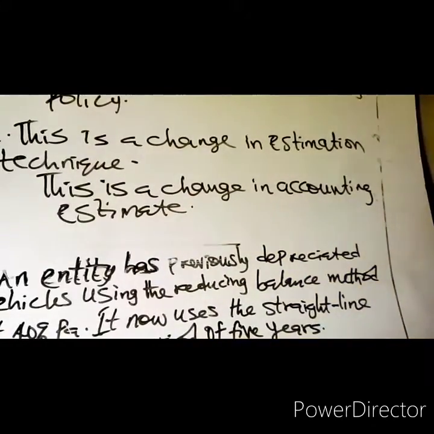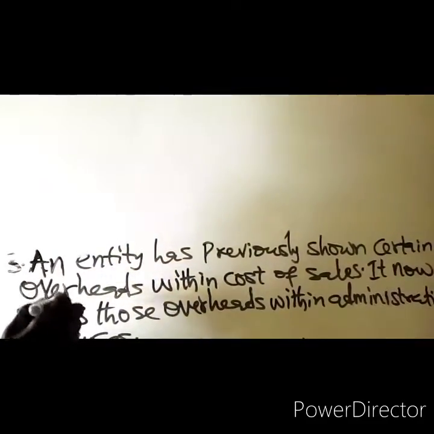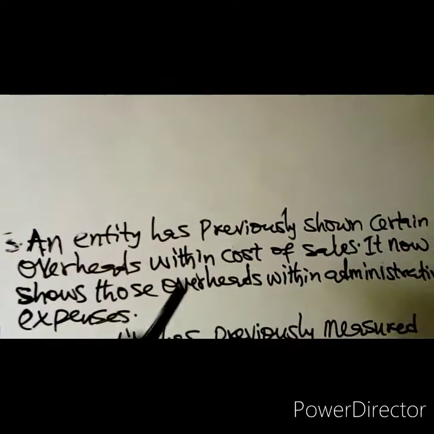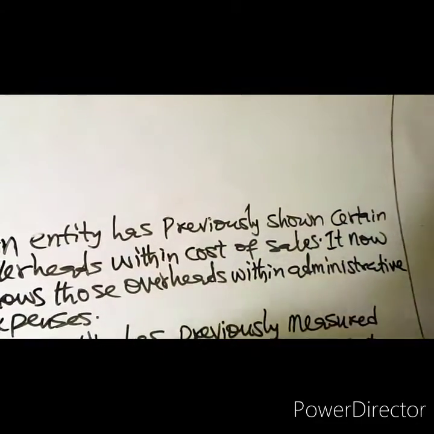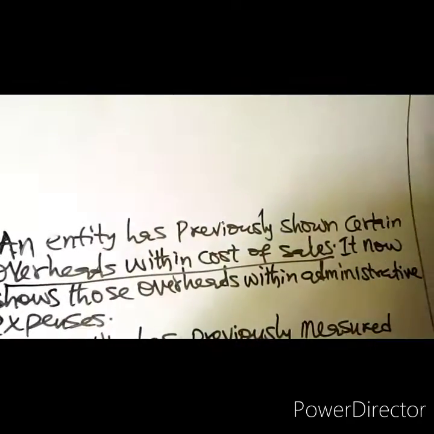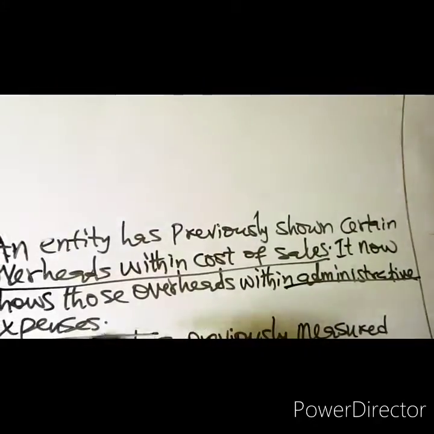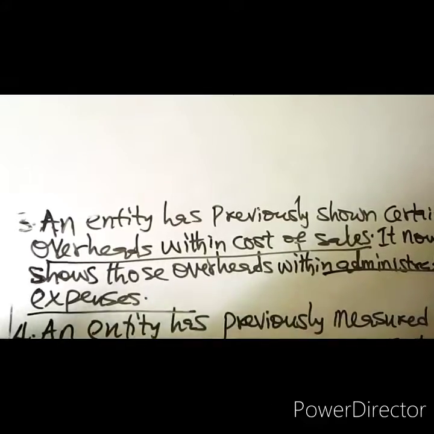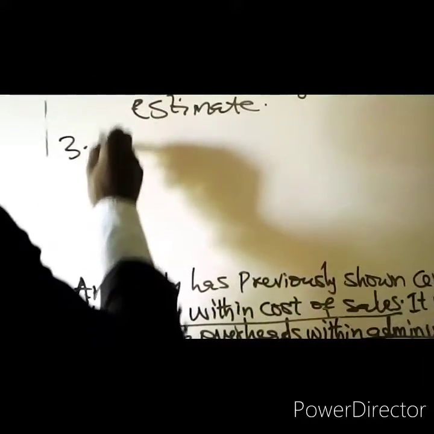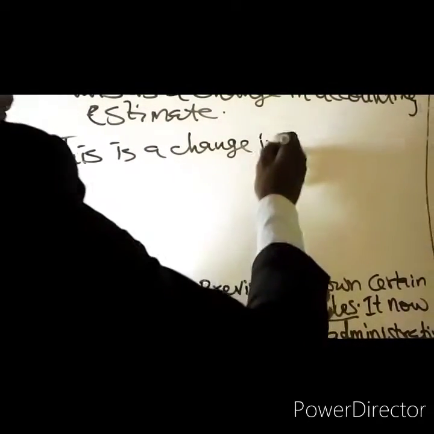The third item, number 3, an entity has previously shown certain overheads within cost of sales. They used to charge those overheads as cost of sales. It now shows those overheads within administrative expenses. Instead of charging them as cost of sales, they will now be charging them as administrative expenses. This is a change in presentation. This is a change in presentation.